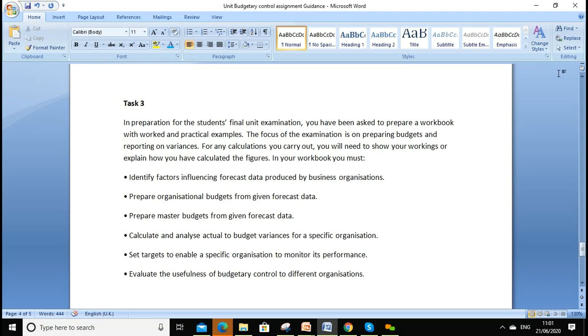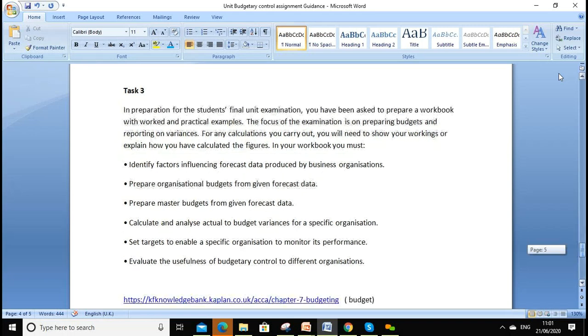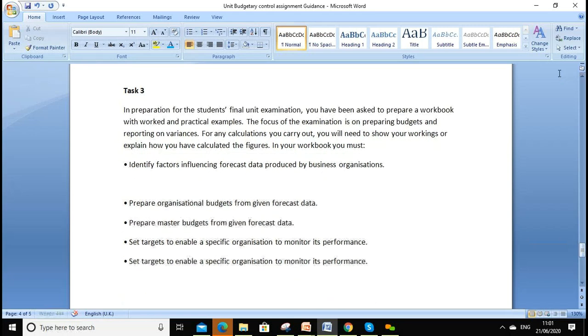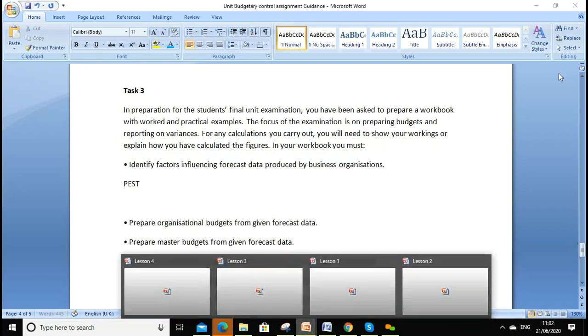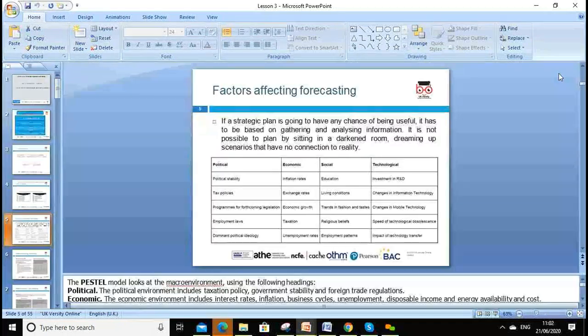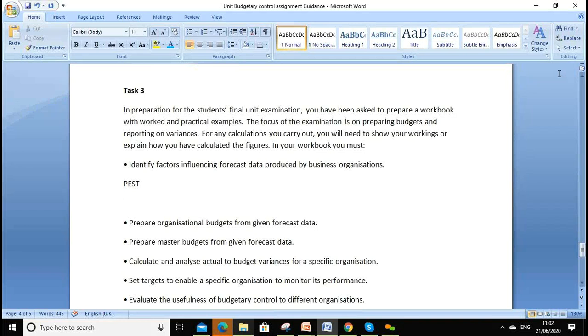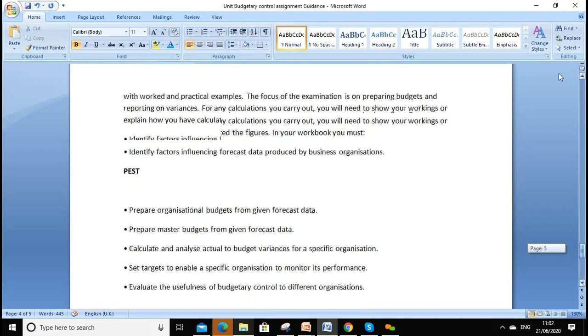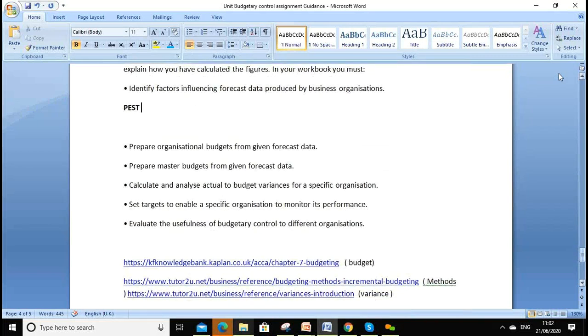Then task 3, identify the factors that influence the budget. Of course there are factors that we can look around, it can be PEST. And now we are at lesson 3, so look around the factors under lesson 3, you will see I copied the factors affecting forecasting. So please go through lesson 3 and that will help you as well. Okay, then of course you can prepare the budget from the data.